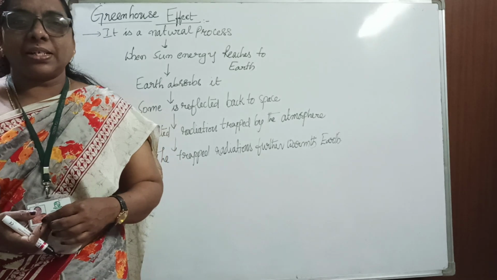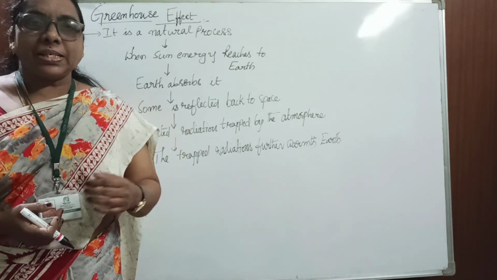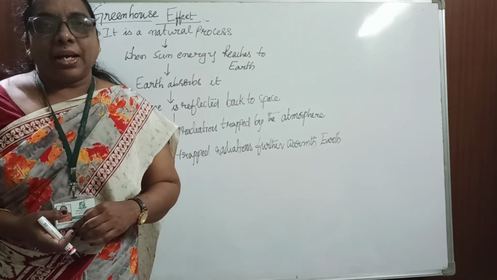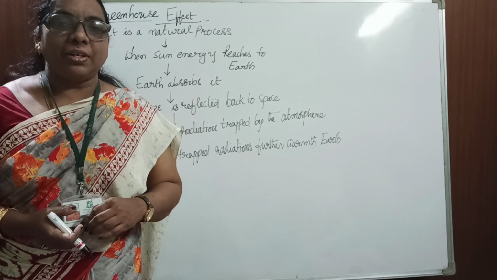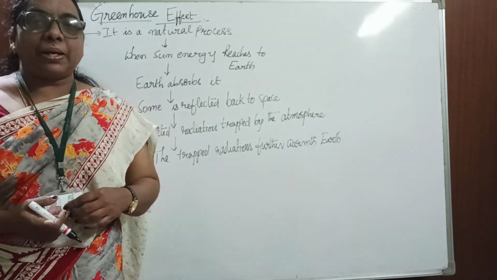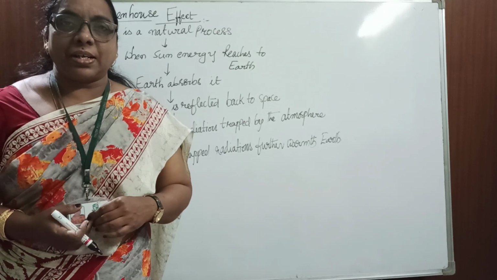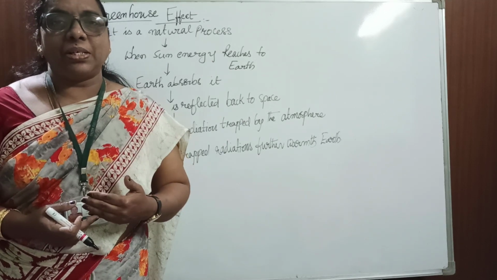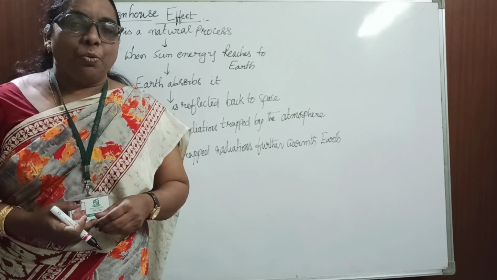Last class we discussed how pollution occurs in water as well as in the air. Some points we discussed about the pollution of the air. Continuing that topic, in today's class let me explain what the greenhouse effect is and what global warming is, what its effects are, and how you can overcome this problem. We can also study how pollution occurs in the water.